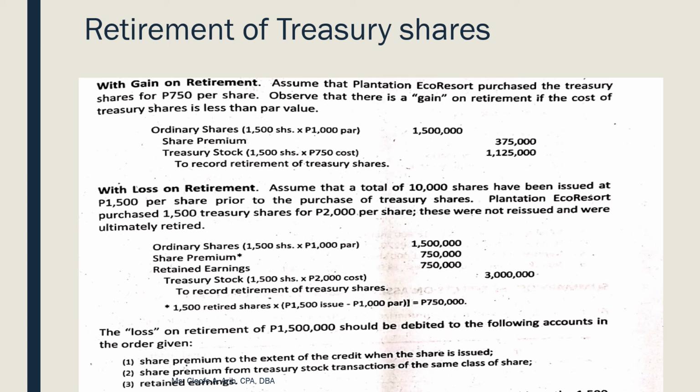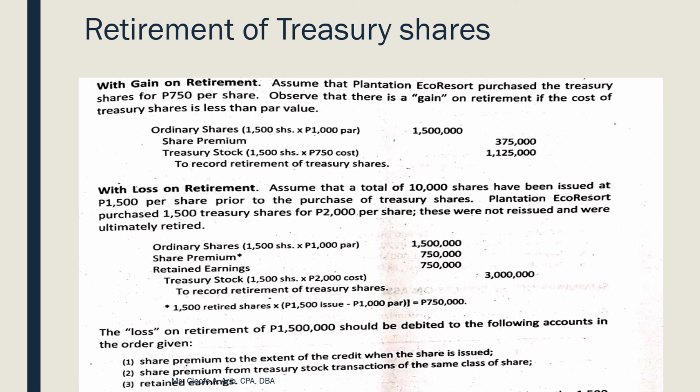So, you have 1.5 million. And then your credit is Treasury. Magkano na buyback mo yun? Na buyback mo at 2,000 per share. Multiply mo ng 1,500, that's 3 million. So, if you look at your entries, may debit ka na OS, 1.5 million, may credit ka na TS, 3 million.